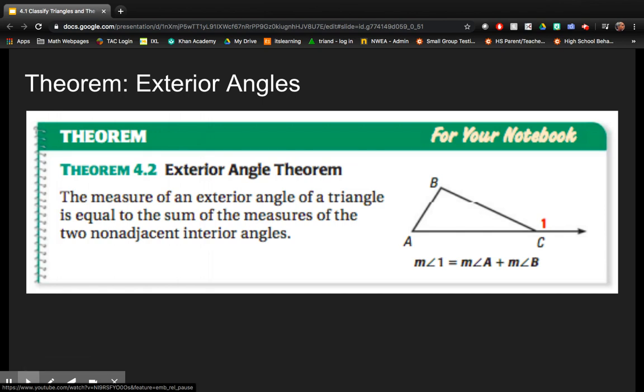Take a moment to pause the video and write down the exterior angle theorem that she just went over. The exterior angle theorem says that the measure of an exterior angle of a triangle, as you see angle 1 here in the diagram, is equal to the sum of the measures of the two non-adjacent, or not next to, interior angles. So in this diagram, you would see that angle 1 is equal to the measure of angle A plus angle B.